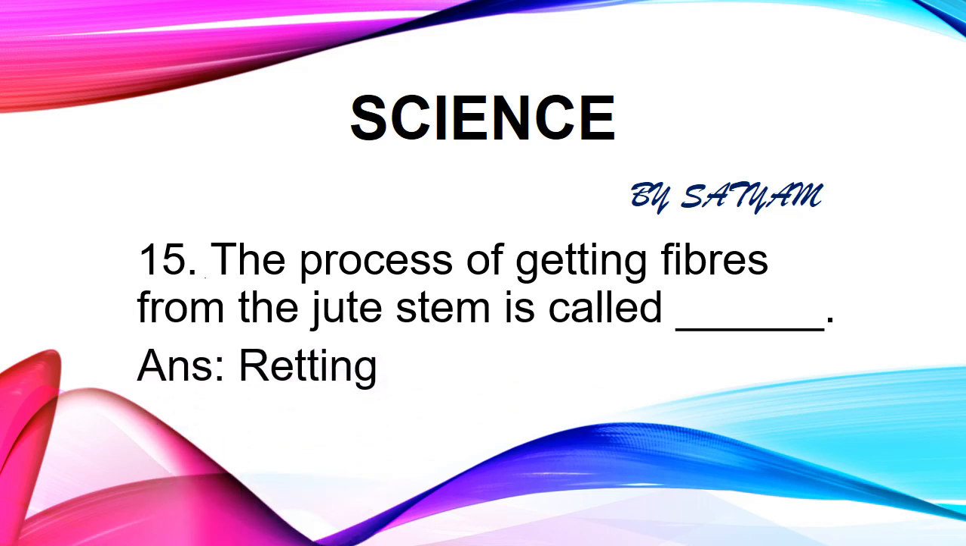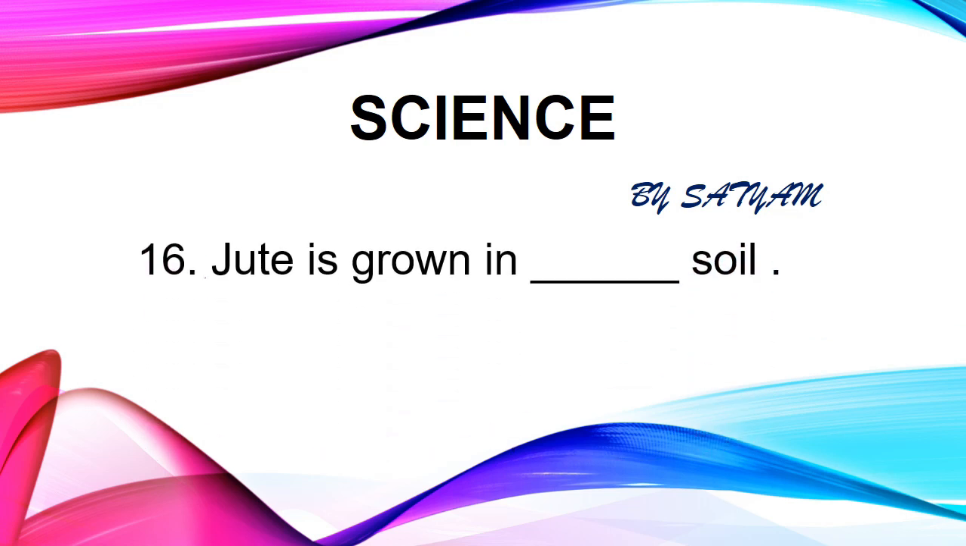The next question is, the process of getting fibers from the jute stem is called dash. The answer is retting. Retting means the stems of the harvested plants are immersed in water for a few days. The stems rot and the fibers are separated by hand. The next question is, jute is grown in dash soil. The answer is alluvial soil. The jute plant is normally harvested when it is at flowering stage.